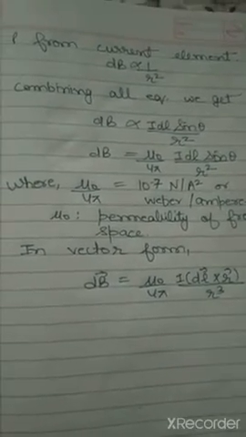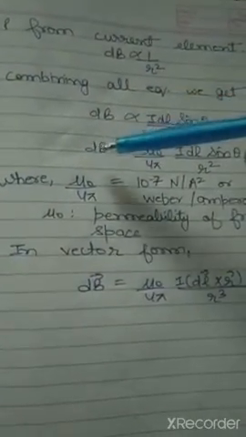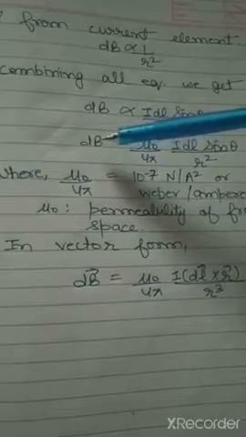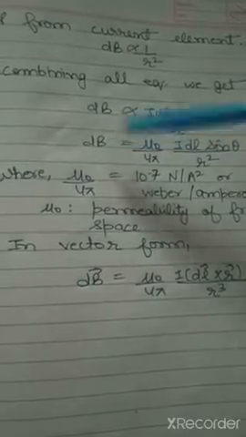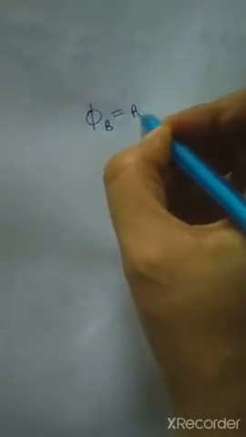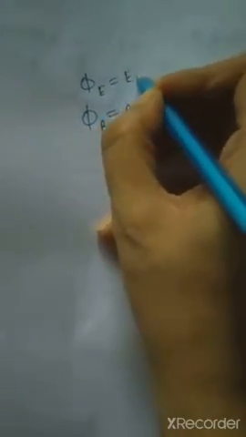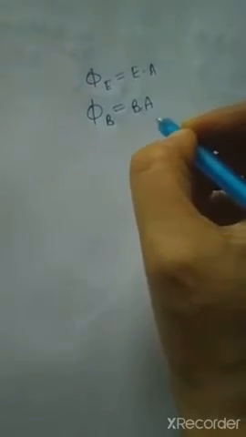So when we find out the unit of this mu naught by 4 pi, phi B will represent magnetic flux, and it is equal to B dot A. We have phi E, which is equal to E dot A in case of electric flux. This is in case of magnetic flux.